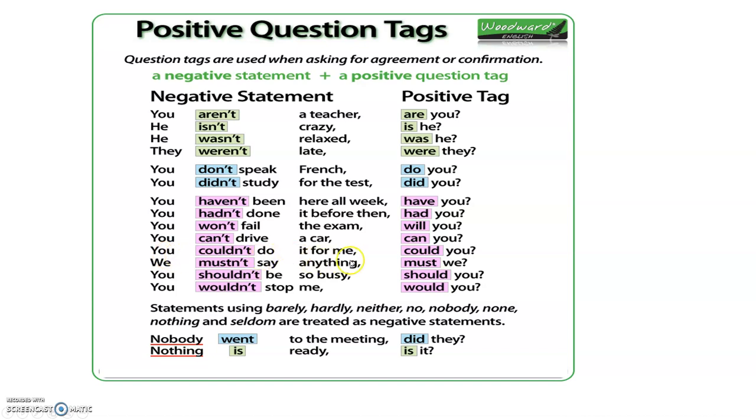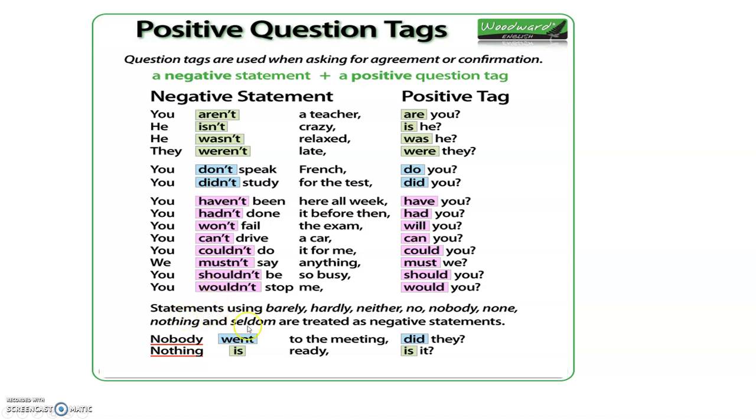You couldn't do it for me, could you? You mustn't say anything, must we? You shouldn't be so busy, should you? And you wouldn't stop me, would you? So all the negative sentences here have a positive question tag. But there are some exceptionals, okay?